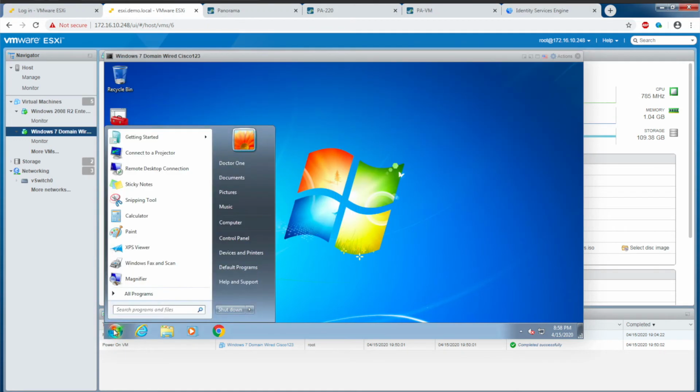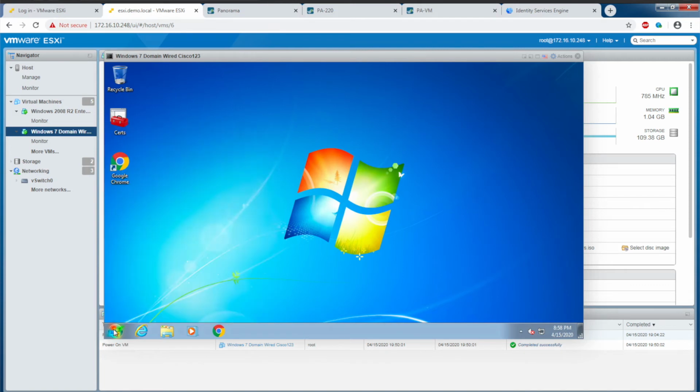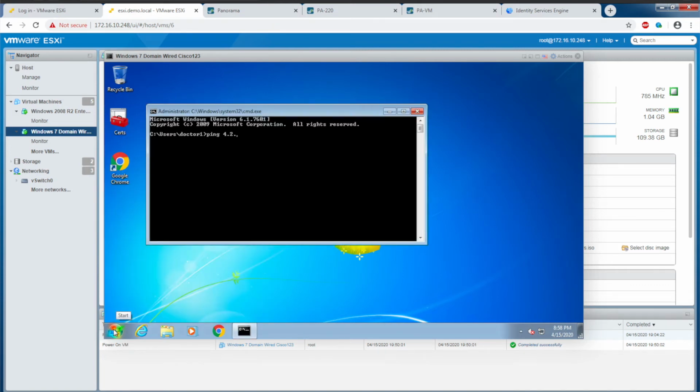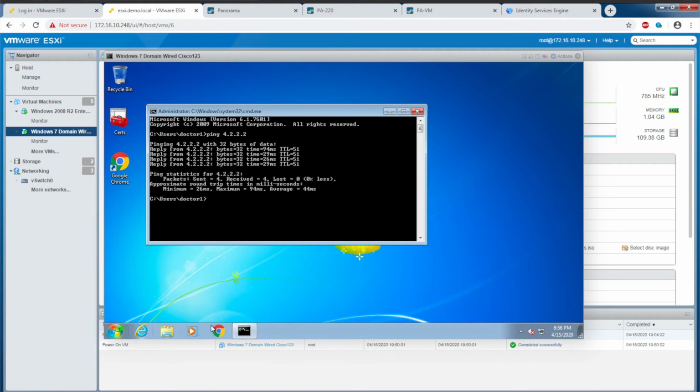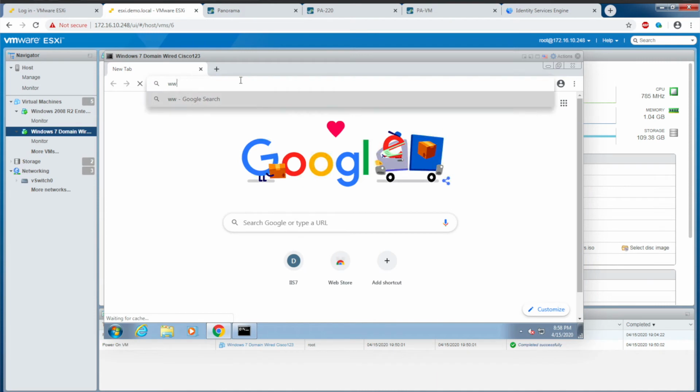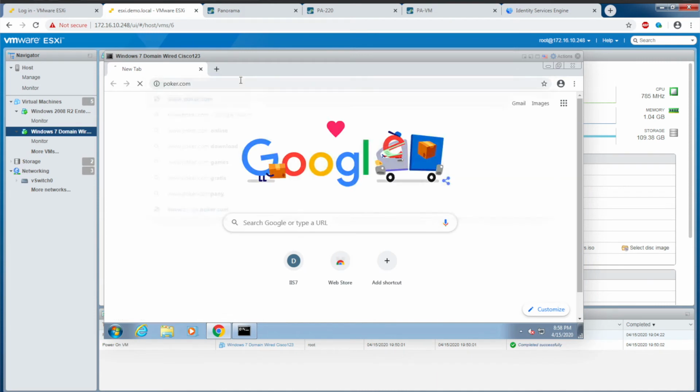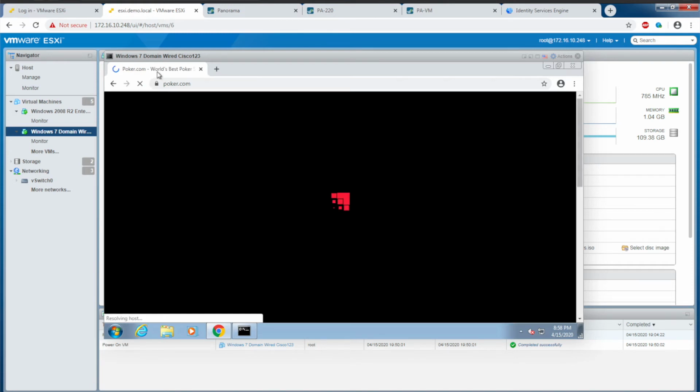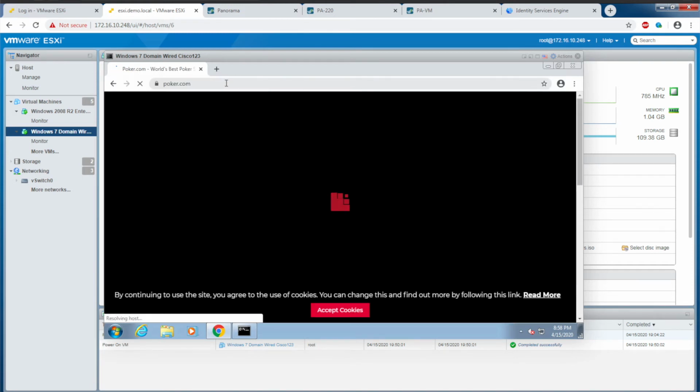So if we try to access the same sites in ICMP, notice that now I can, as a doctor, I can ping outbound. Let me try to access poker.com. As a doctor, I'm not restricted to any URL categorization. And so you can see I now have access to poker.com.